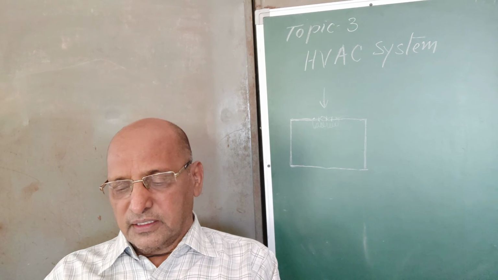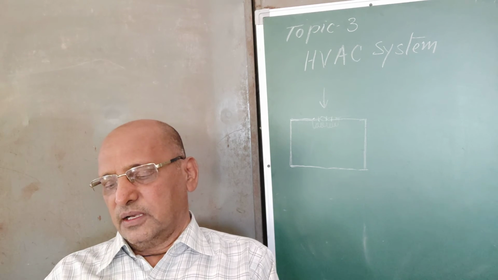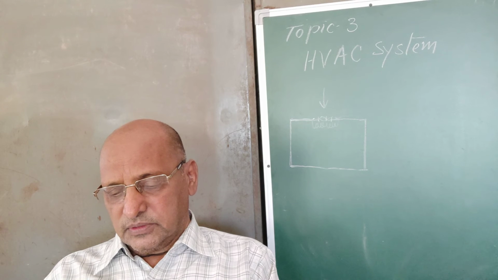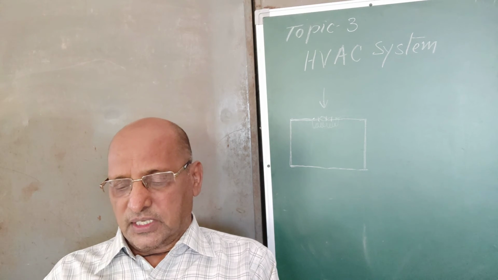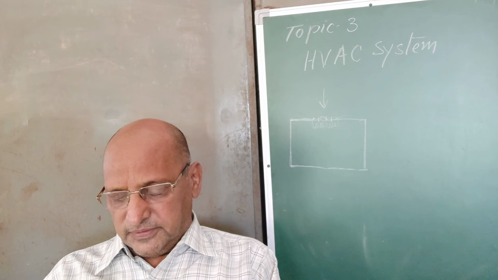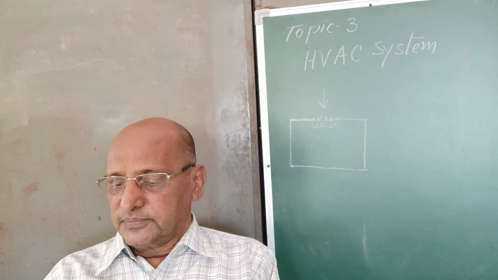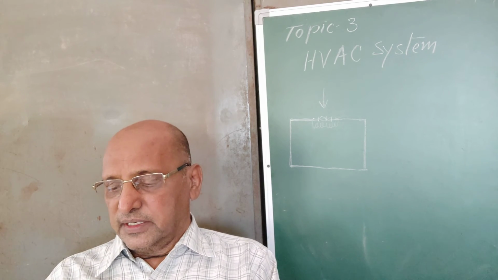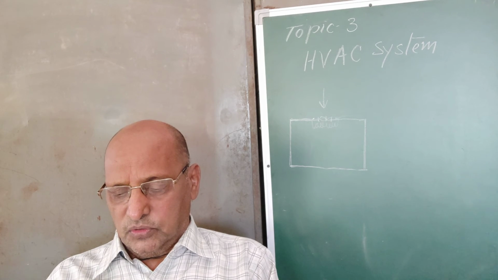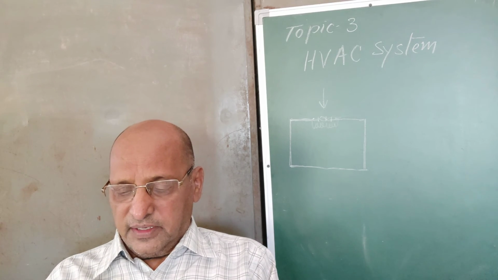One is the comfort air conditioning system and the second is the industrial air conditioning system, as I have told you just now. So the diagram of these two types of system, which are based on the weather condition, that is, one for the summer air conditioning system and one for the winter air conditioning system, I will give on your WhatsApp group, so you can draw that.